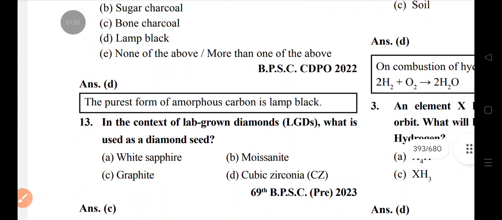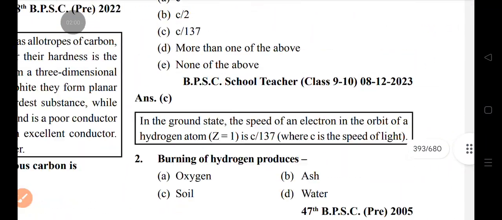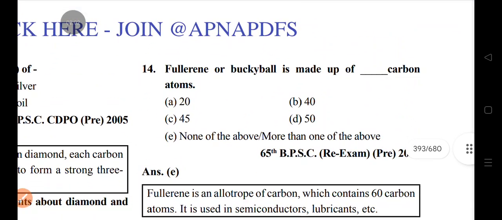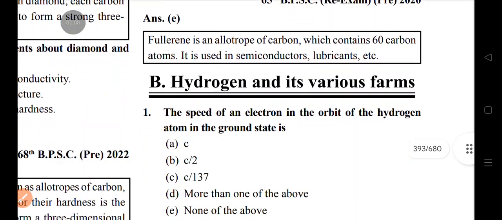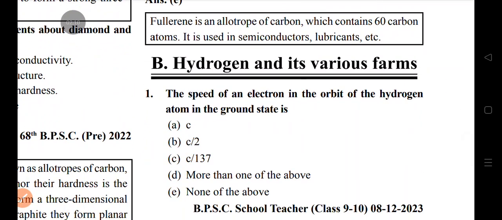In the context of lab-grown diamonds, what is used as a diamond seed? Graphite. Buckminsterfullerene, or buckyball, is made up of 60 carbon atoms.